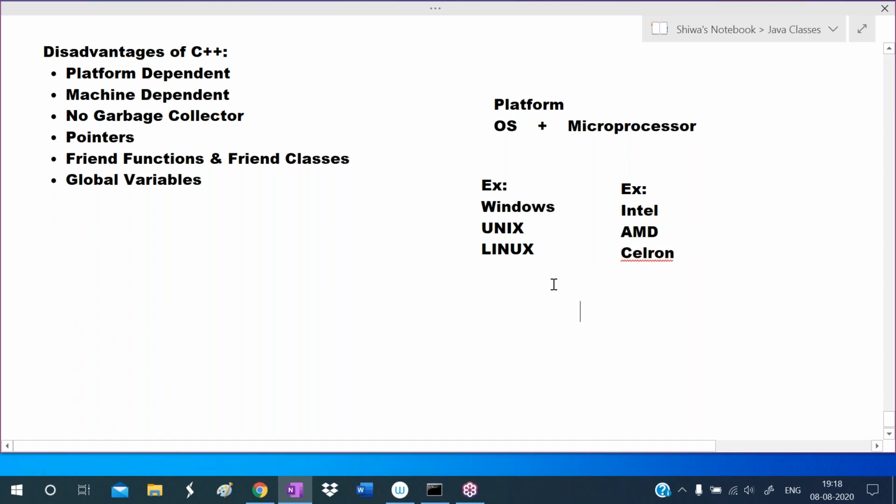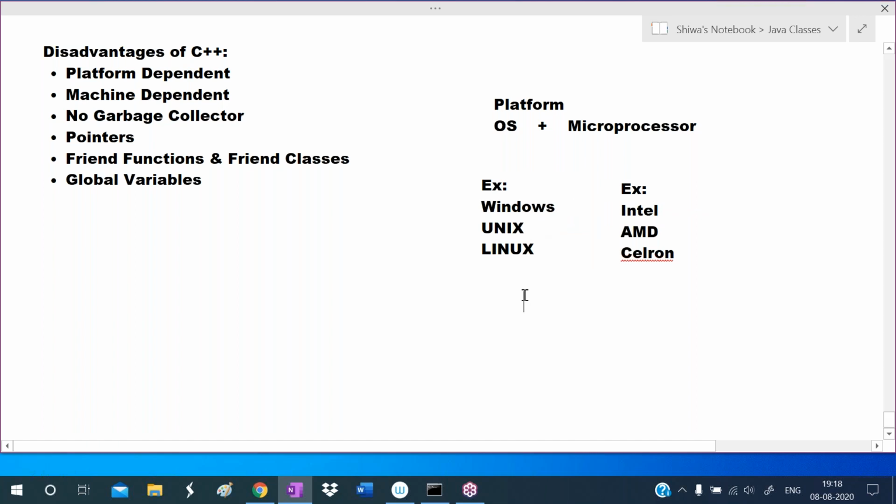Remember one point. Every operating system has its own language, and every microprocessor has its own language. The language which can be understood by Windows may not be understood by Unix or Linux. The language which can be understood by Linux may not be understood by Windows or Unix.